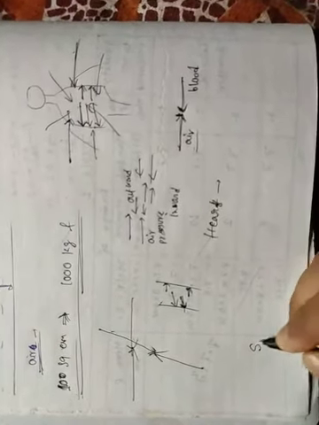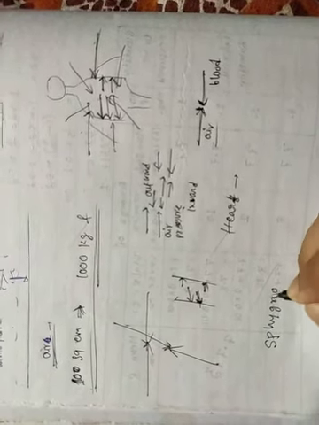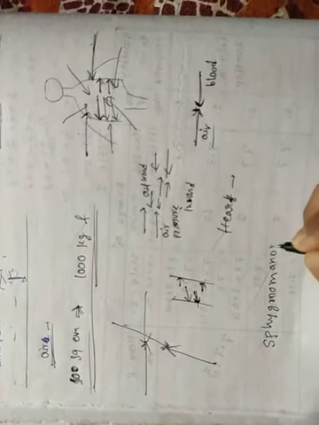Okay. And there is an instrument called a sphygmomanometer. It is used to measure the blood pressure. So blood pressure is very important.